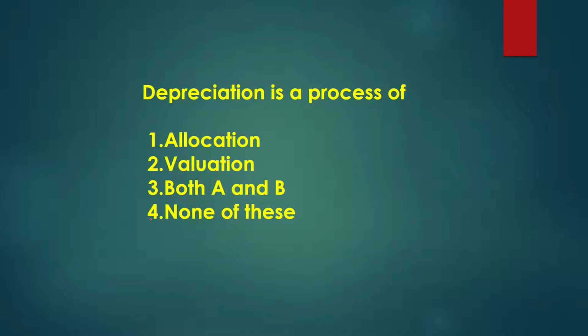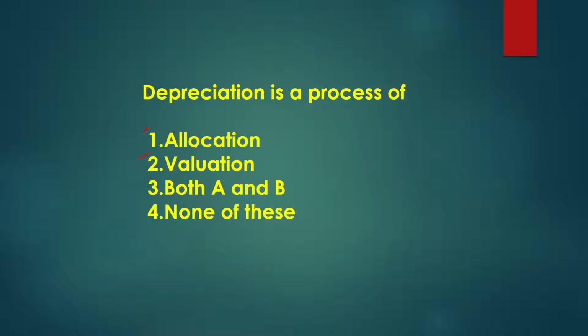Sometimes students are confused whether allocation or valuation is the answer to this question. Simply say, allocation means the conversion of a portion of an asset into an expense.